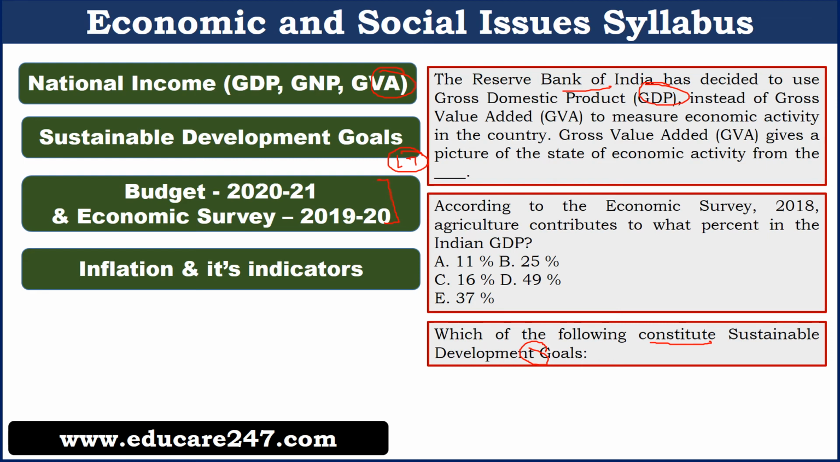The other important sections are inflation and its indicators. Questions based on inflation types and definitions have been asked. CPI, WPI, this kind of question has been asked from the inflation indicator section. So these topics are very important for economic and social issues. One who has very little time can focus on these topics only.